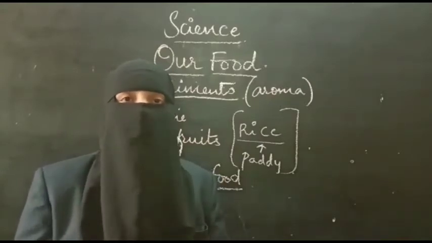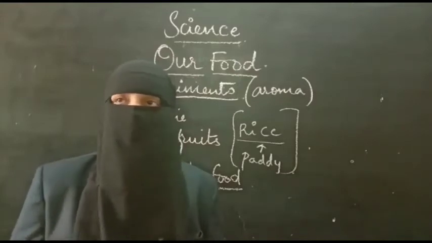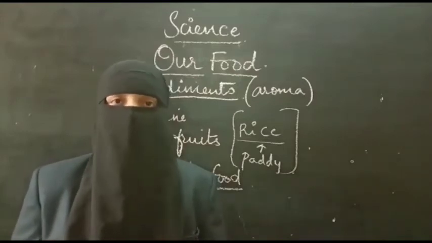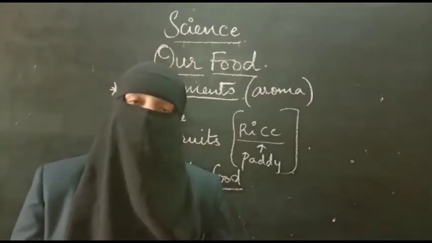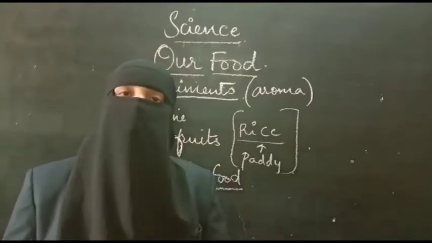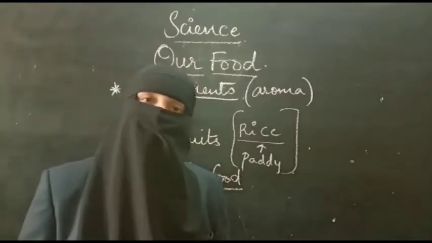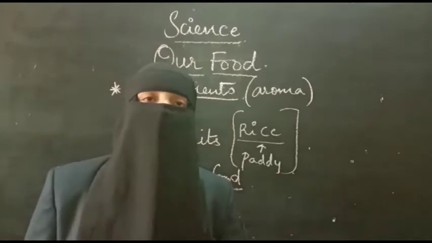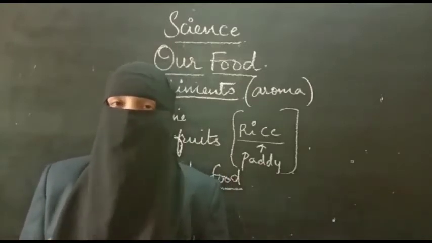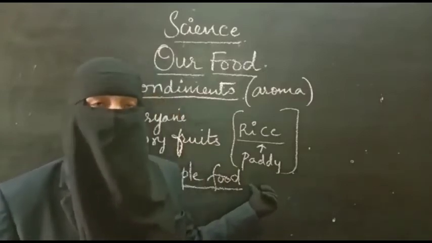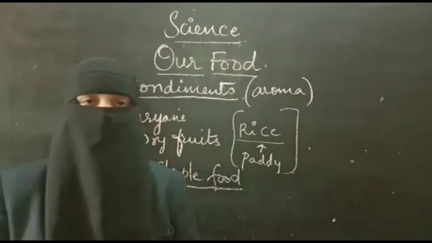As they are grown in plenty, they will be getting the maize, bajra and wheat easily. So as it is in plenty, it can be affordable for everyone. As it is affordable for everyone, it became the staple food of Rajasthan and Maharashtra. In Rajasthan and Maharashtra, people are fond of eating chapati and roti. So chapati and roti are the staple food of Rajasthan and Maharashtra. Along with some curry, they will be eating this staple food.